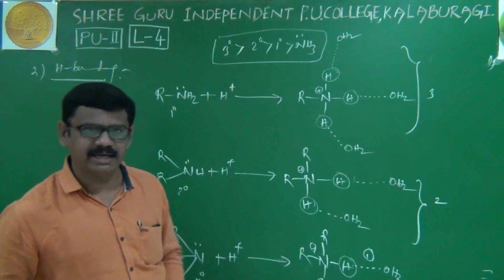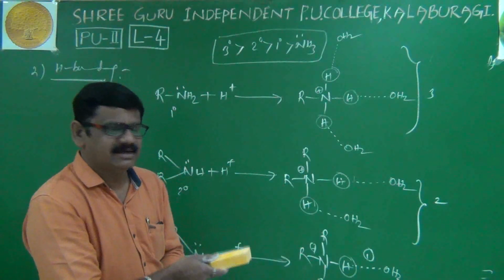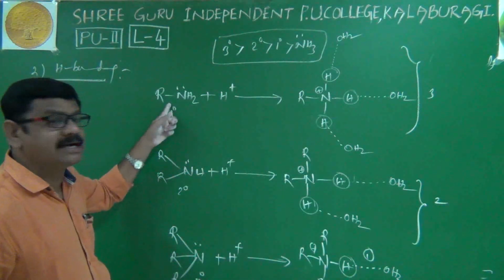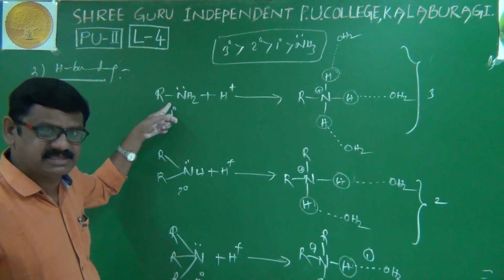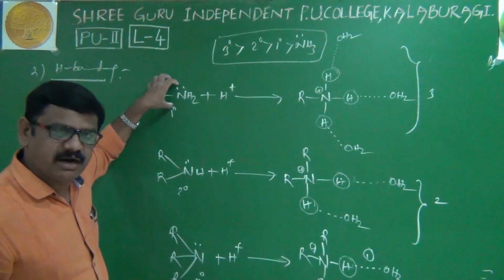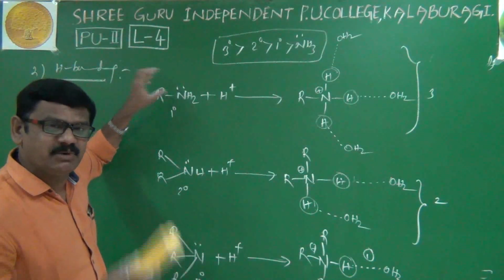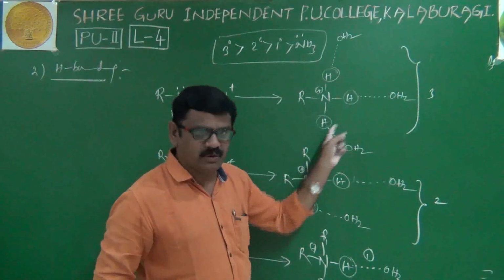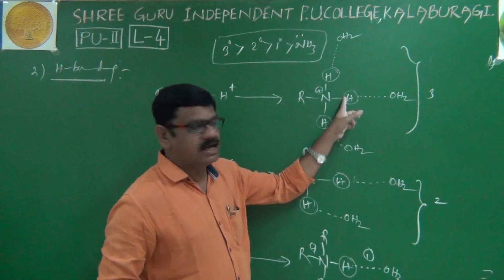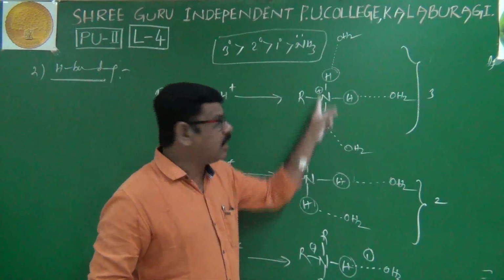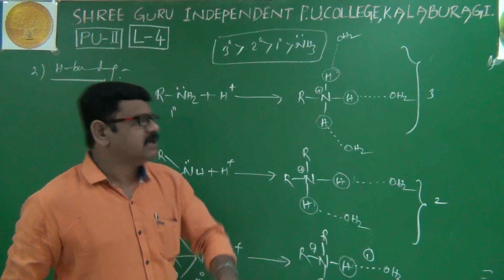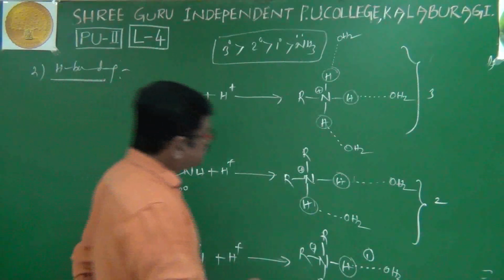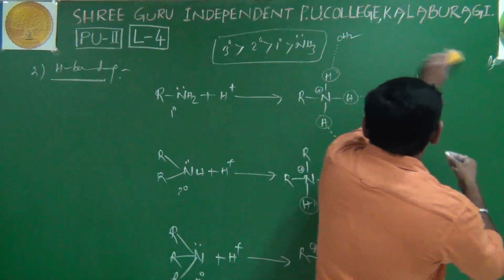Therefore, according to hydrogen bonding, the order is now completely reversed. Reversed means now this cation is more stable, and if this cation is more stable, then the corresponding amine is more basic. So according to hydrogen bonding, the primary amine is more basic, not tertiary. Why? Because this cation is more stable. Why is this cation more stable? Because it has more hydrogens, so obviously more hydrogen bonds are possible. That's why it is more stable, and the corresponding amine is more basic in nature. Therefore, according to hydrogen bonding, the order is like this.